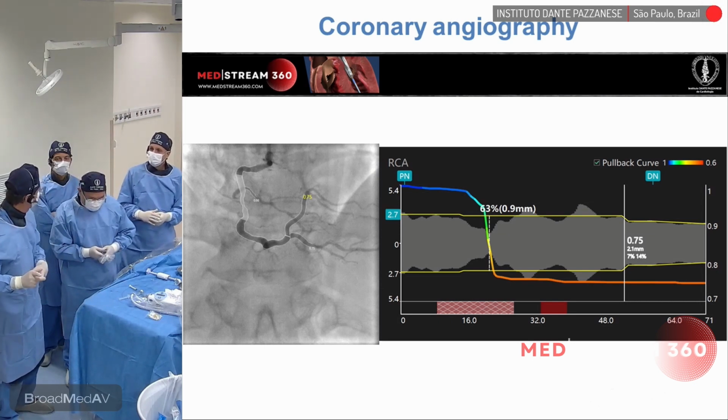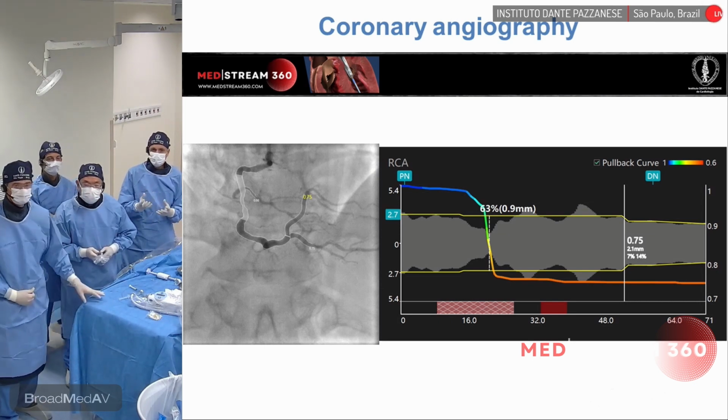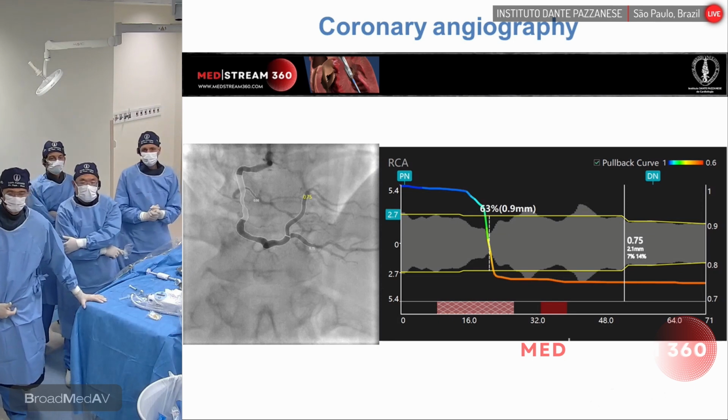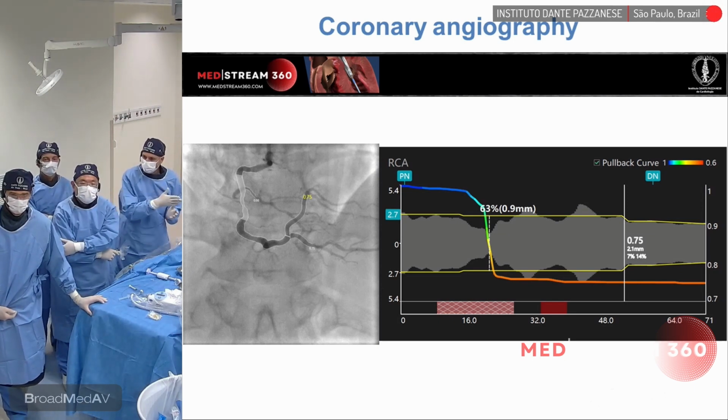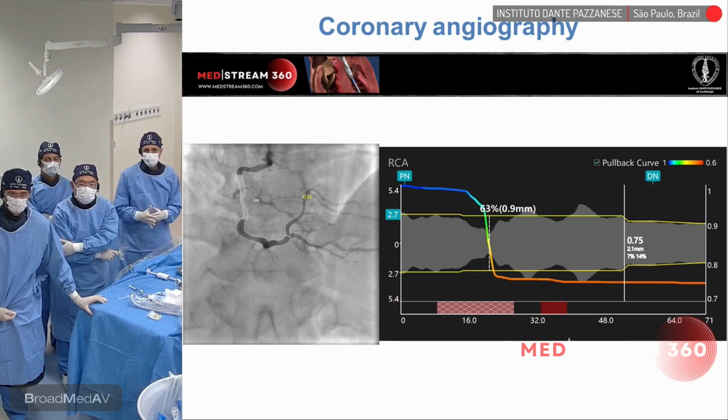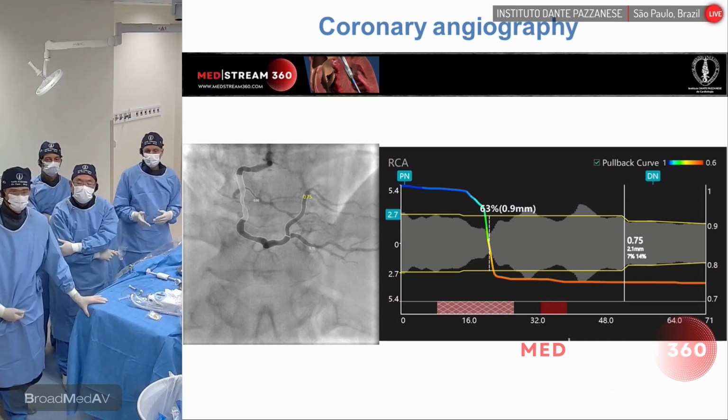Everything is AI. This is going to be very helpful, so we can understand what the significance is there. And you can actually move the cursor, right, Louis? You can move the cursor throughout the segment to identify if you have significant stenosis or not.